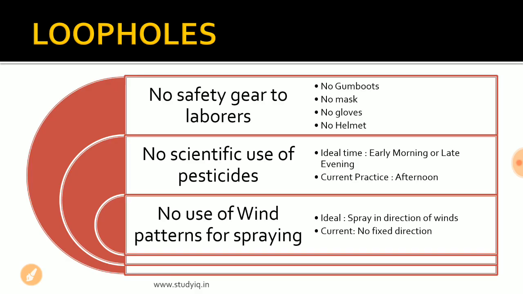Now coming to the third stakeholder, that is the farmers. As far as the farmers are concerned, there are a lot of loopholes as far as their role is concerned. Let us say there is a big farmer who has hired a daily wage laborer to spray the pesticides. Now, that big farmer, the medium farmer, it is his responsibility to provide the laborer with the gum boots, mask, gloves, helmet, and eyeglasses, so that the exposure to the laborer may be reduced, may be prevented.